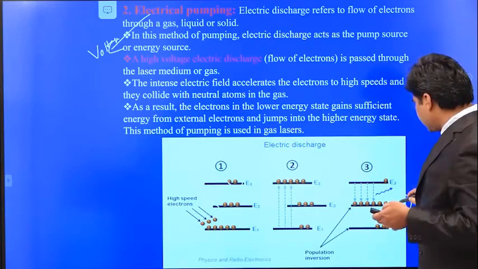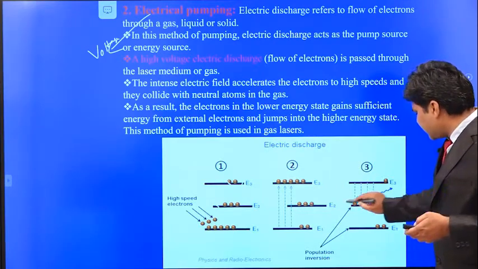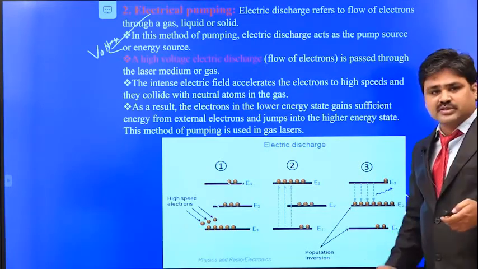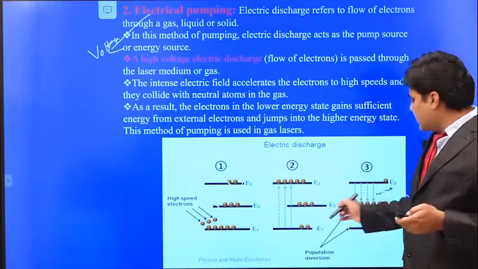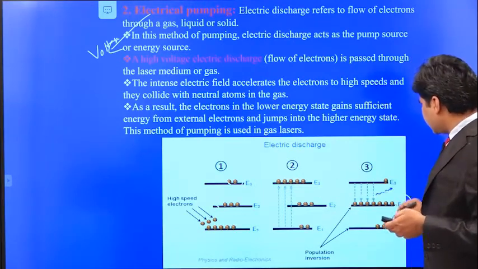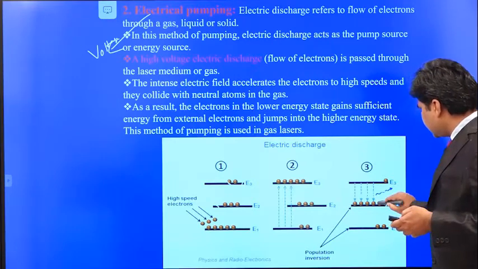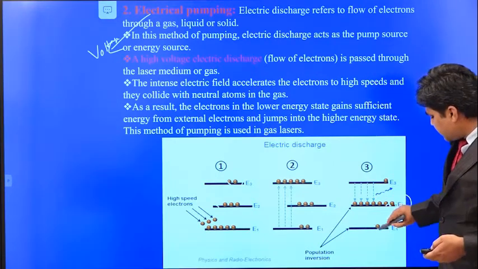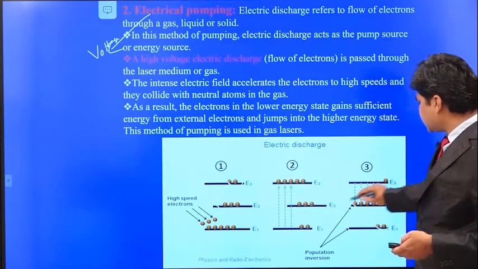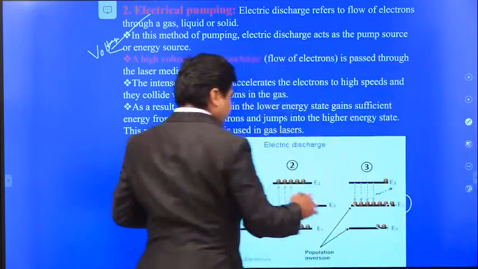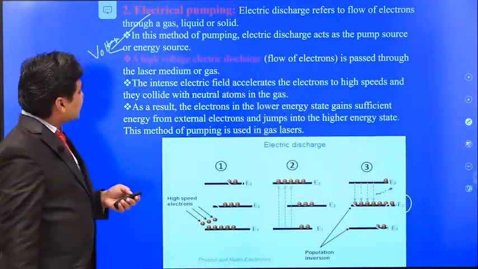Okay, when these come to the metastable one, here you can see there are a lot of atoms, because these are the metastable states. Here they will spend a lot of time, so the population inversion is achieved between these two energy levels, because here there are only two atoms, and here there are so many atoms. Hence the population inversion is achieved.